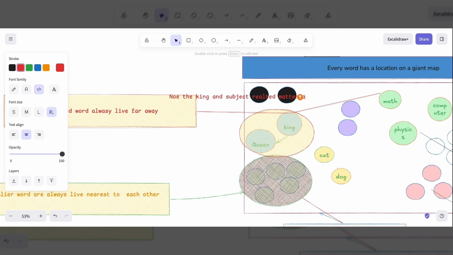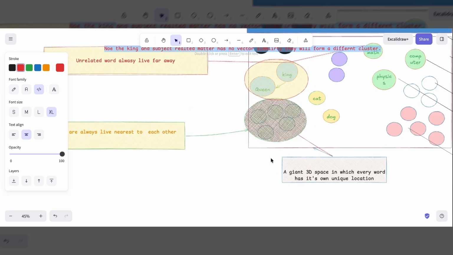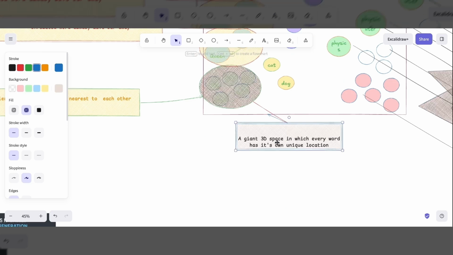Semantic search uses these embeddings to find documents with similar meaning. Recommendation systems use them to find related products or movies. Vector databases use them to search millions of documents efficiently. And RAG systems use them to retrieve relevant information before generating answers.